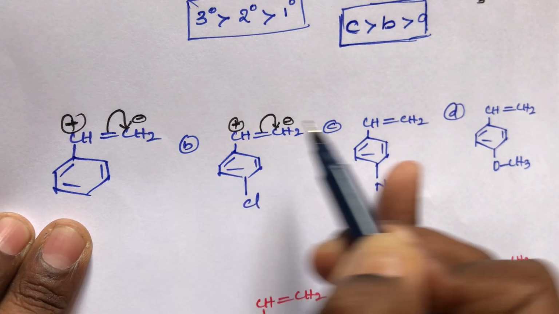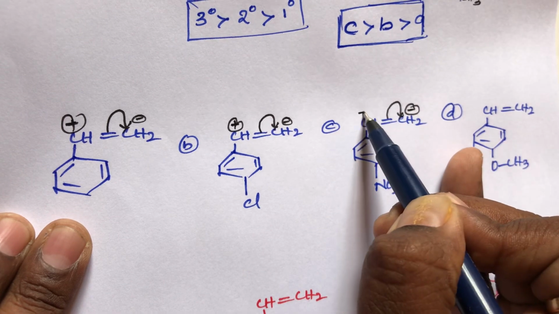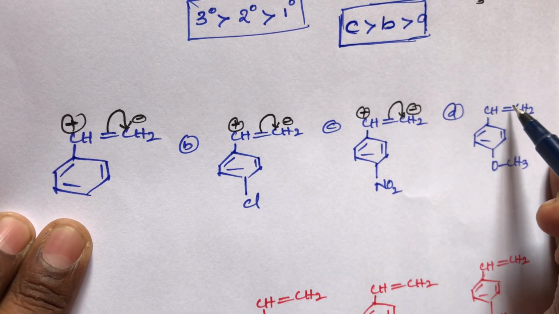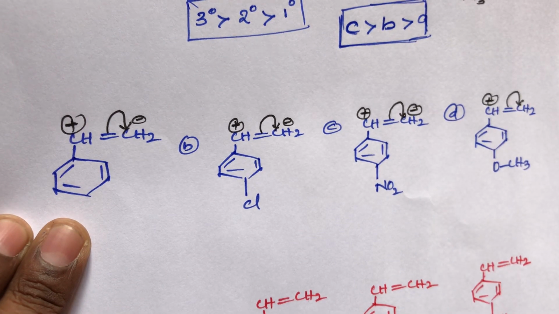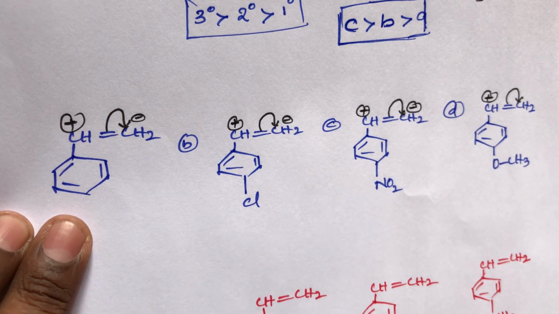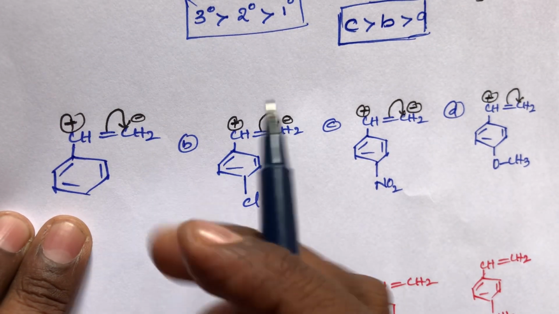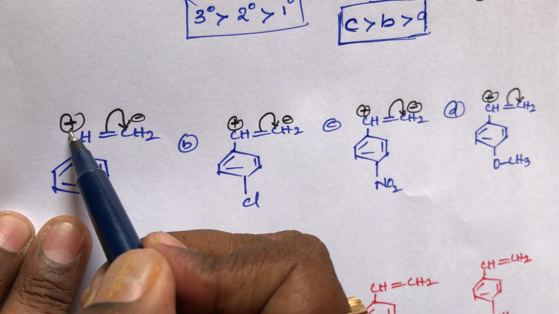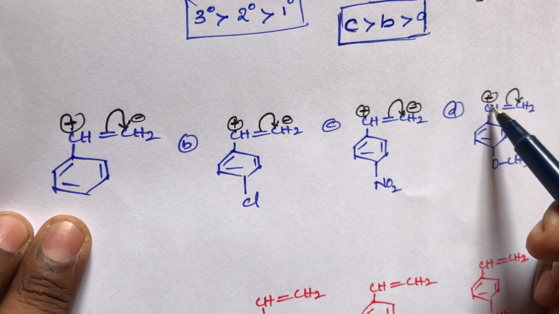In the C compound also, the bond shifts towards the right-hand side and this carbon gets positive charge. So all are equal: all have a benzene group, all have a double bond, and all have a secondary carbocation.